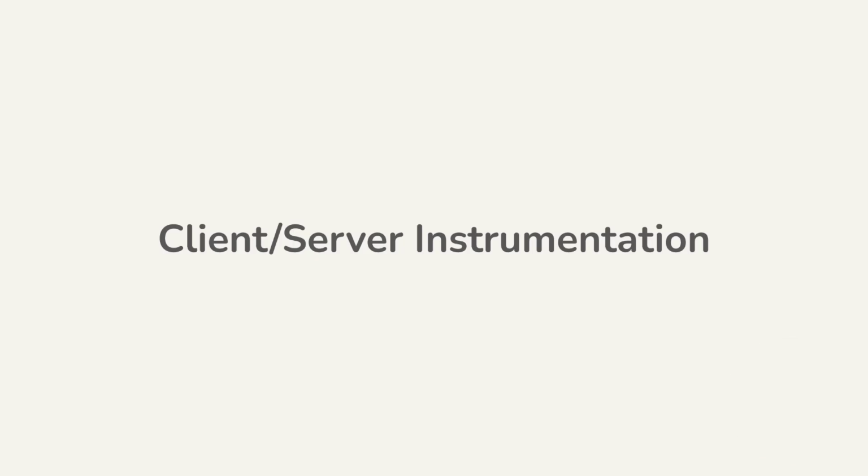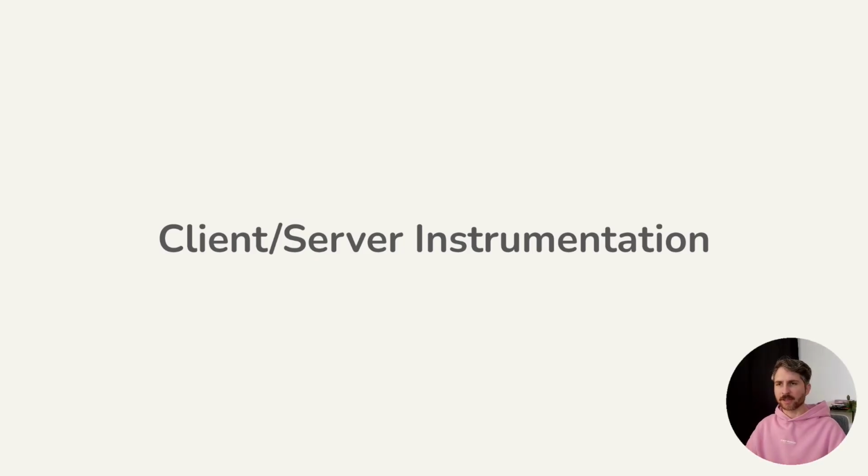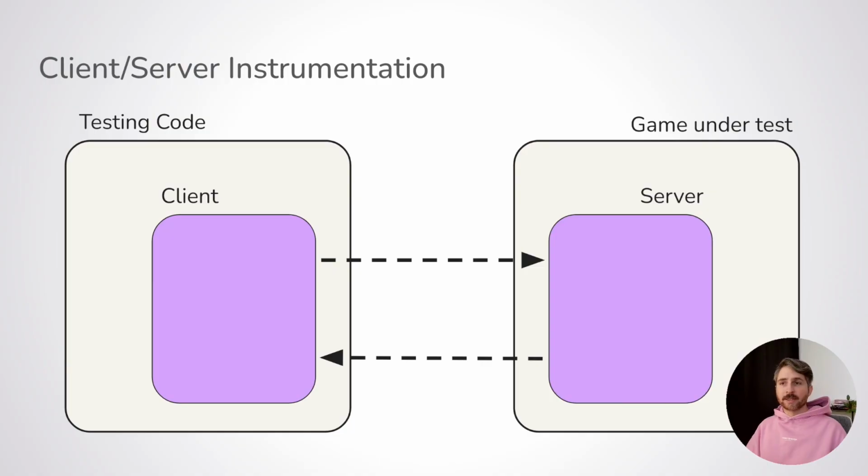First, there is the client-server instrumentation archetype. This is the Selenium or Appium model. The application under test, here this is the game, is driven by a server receiving commands. The testing code is running the client, which is sending the commands through the network. So every time you want to get information from the game or interact with it, you send a specific command to it. It's a very well-known architecture and has been used in the web and mobile app industries for a long time now.